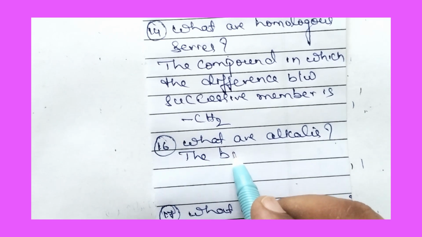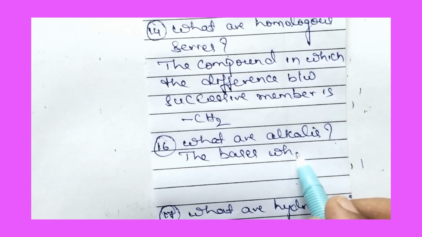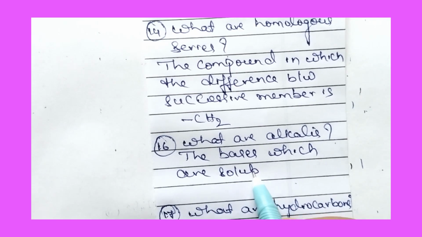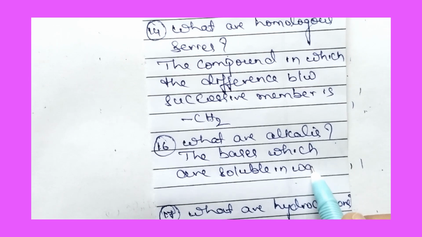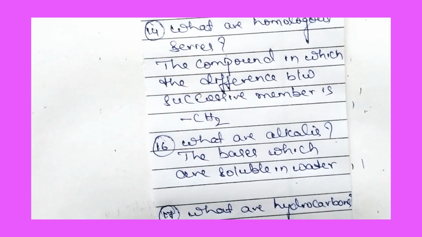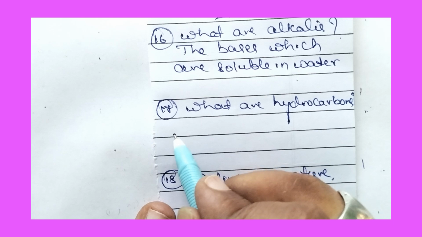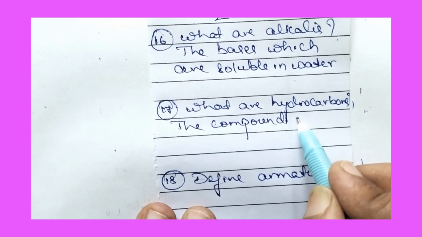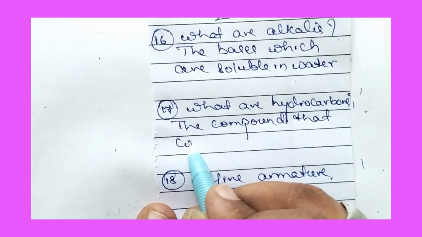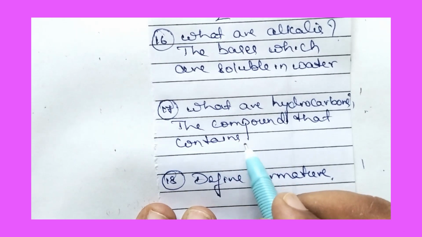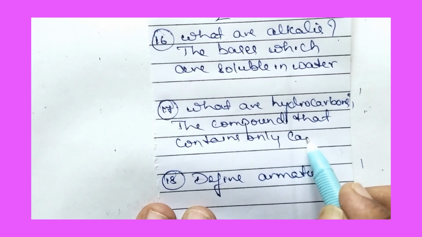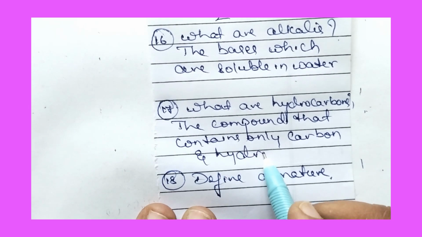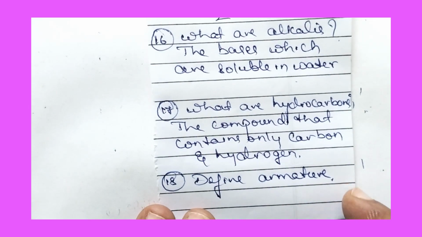The bases which are soluble in water are called alkalis. Then what are hydrocarbons? The compounds that contain only carbon and hydrogen are called hydrocarbons.